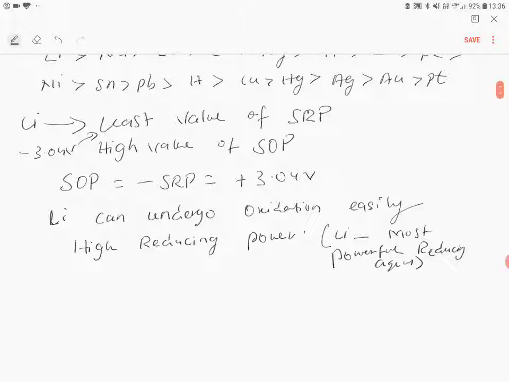And that is the reason the metal which has the large negative SRP value has a high tendency of reducing power, because any reducing agent can undergo oxidation easily.